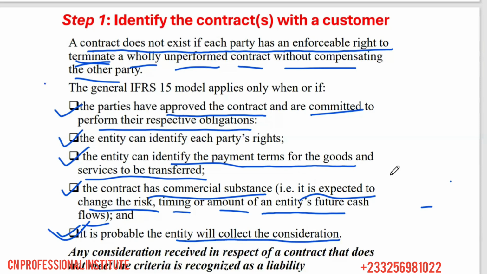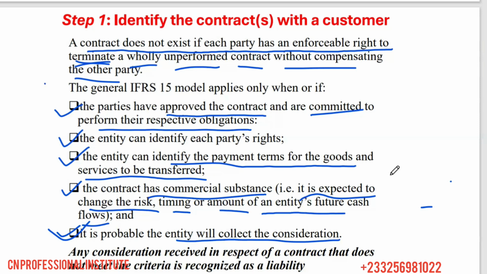Then it's not probable that the consideration will be collected, that the entity will collect the consideration. Because let's say the one who is buying, the customer, is not in a good position. There are some economic circumstances surrounding the customer that will make it very difficult for the customer to pay. Are you getting it? Maybe the customer is bankrupt. The customer is in an environment where there's high competition. So you don't think the customer can raise that amount.